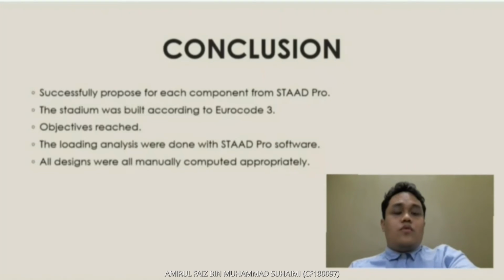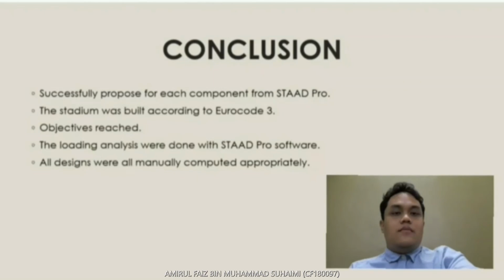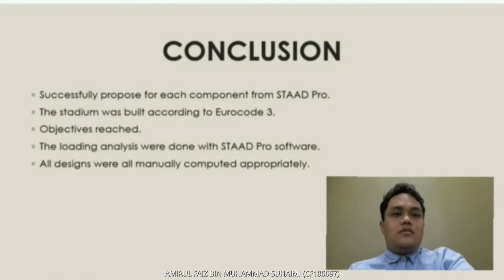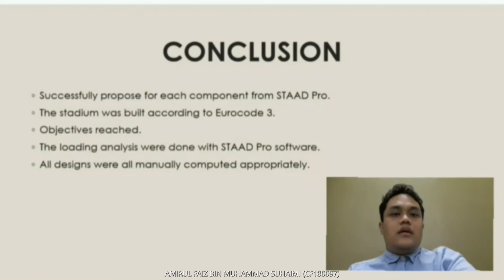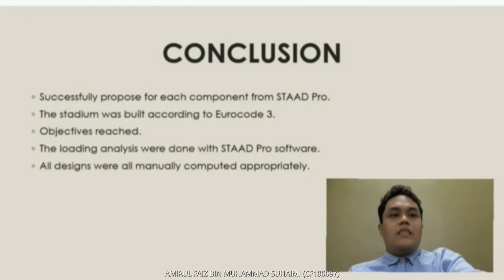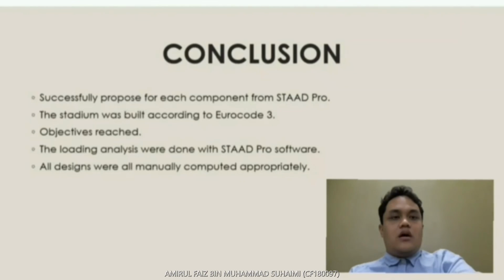This assignment provided us with a wealth of knowledge, including how to apply what we learned in class from the beginning to the end of the work cycle. The stadium was built according to a road tree. This project also taught us how to effectively communicate and cooperate in a group situation. The project's objectives were reached because we finished all necessary pieces and computation to successfully complete this project. The loading and analysis were done with StatPro software. Purlins, top chords, bottom chords, diagonal brace members, vertical brace members, column and member connection designs were all manually computed appropriately. As a result, software and manual computation show that the truss arrangement and characteristic selection are adequate.